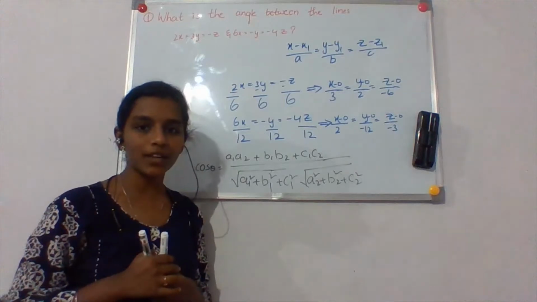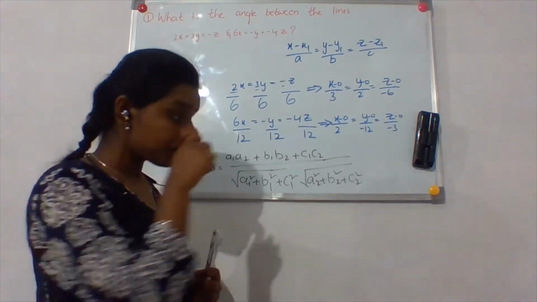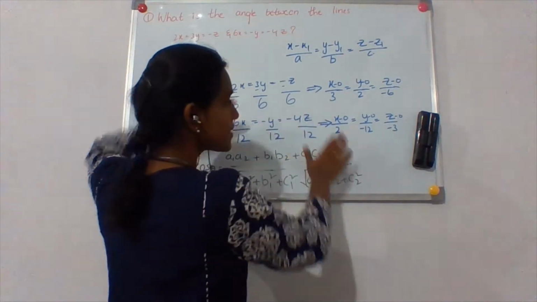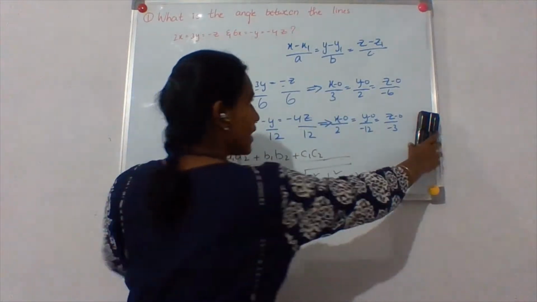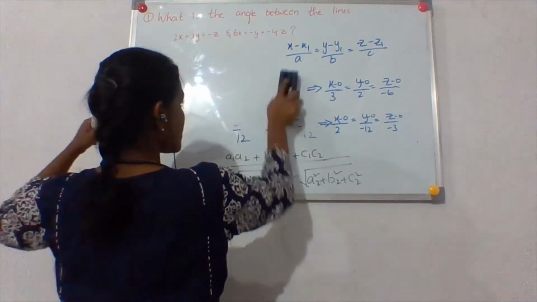Is this the formula that we are going to use? So well, now I don't need these because these are the line equations that I require. So I'm going to erase this.